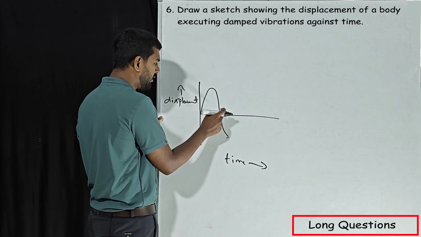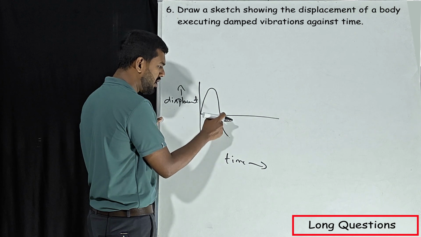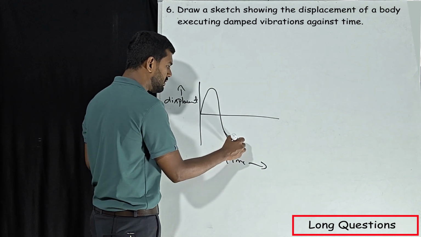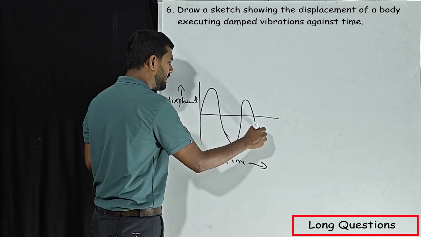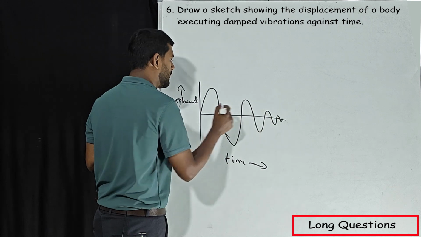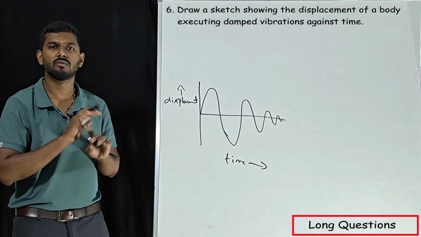See, whatever the height we have, the same height should be in the below part. This is compression. This is called as rarefaction. So it has to come to a rest like this. That's it. So this is enough to get full marks.